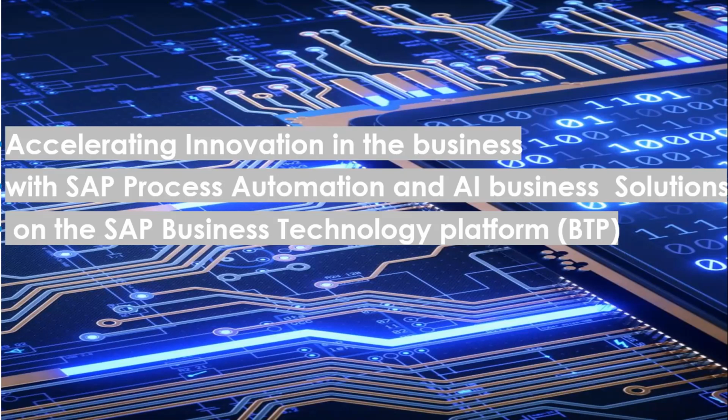We can build and run automation bots for systems like SAP S/4HANA or ECC or any non-SAP system as well. We can manage decisions, add business logic, and achieve end-to-end process visibility with the help of the services.